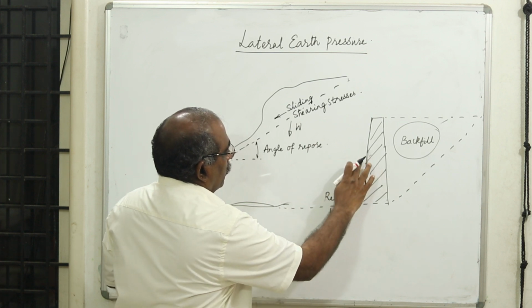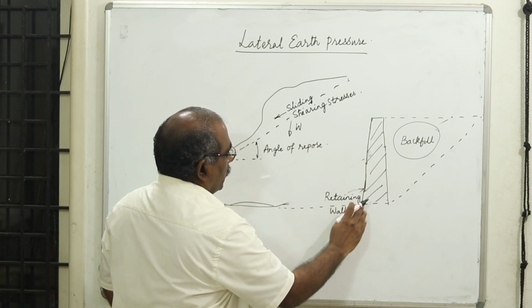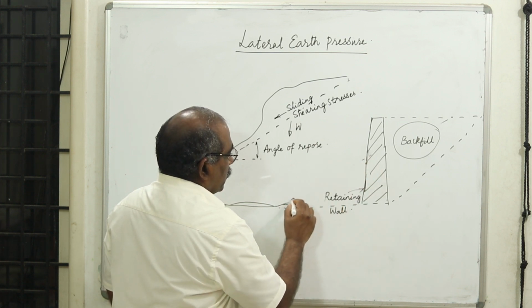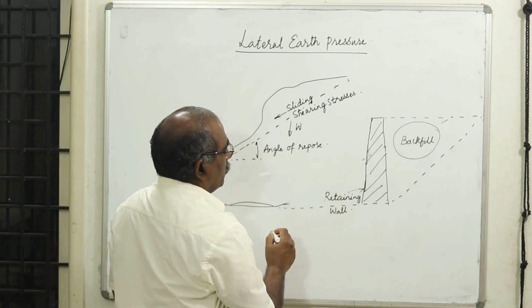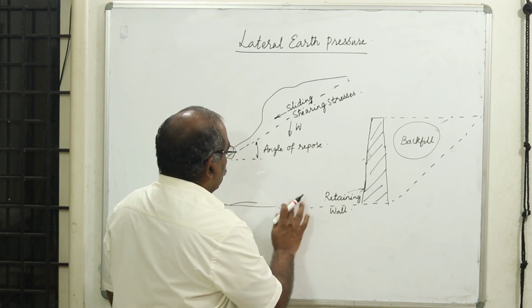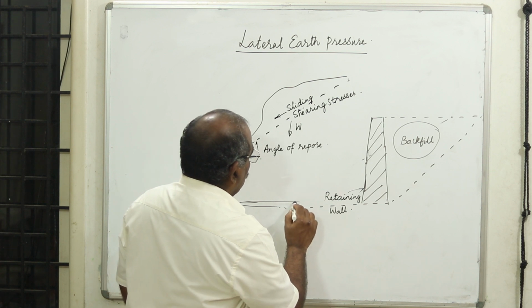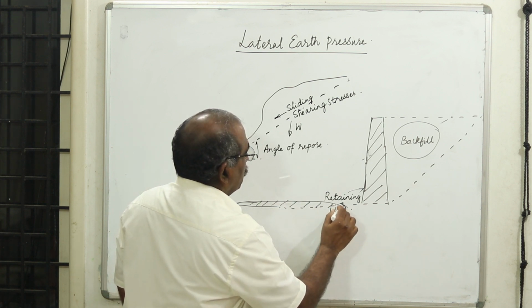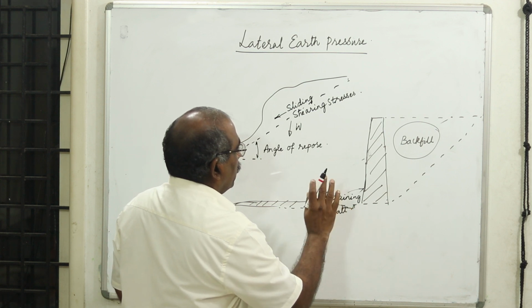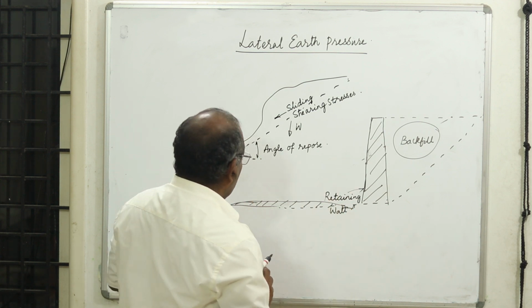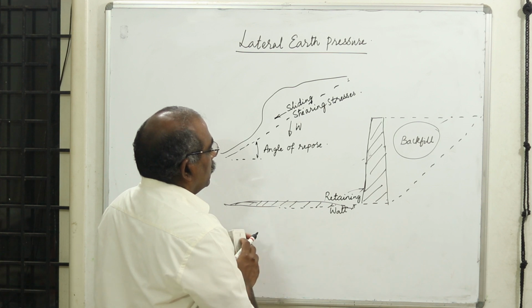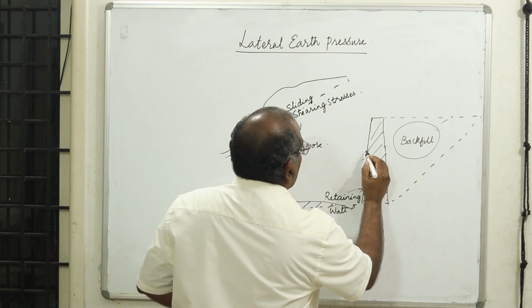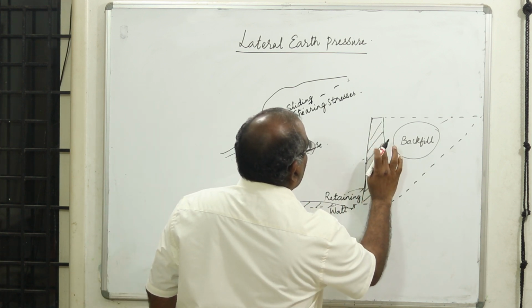Now when I remove this material, I have sufficient area. In cities, such kind of practical requirements will be there. Then I can increase the width of the road. Now this will be the road. Then I will have drainage provided. Everything is done as per the requirement. This practical situation needs to have a retaining structure.